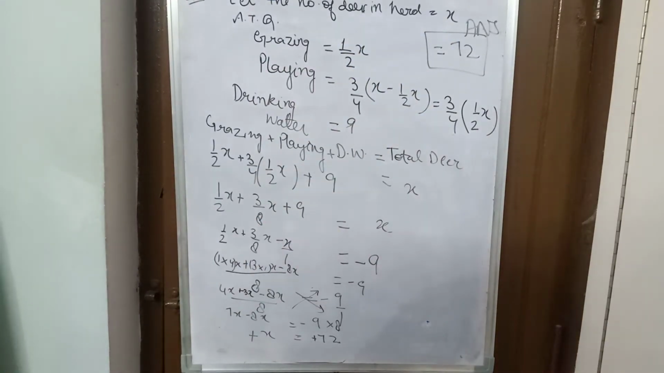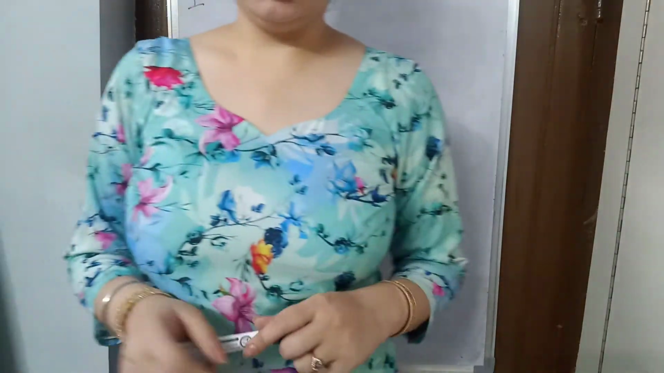Now let's move to the next question. Now in question number 9, look into your books what they are saying. A grandfather is 10 times older than his granddaughter. There are two characters in this question, grandfather and granddaughter. They are saying grandfather is 10 times older than granddaughter.